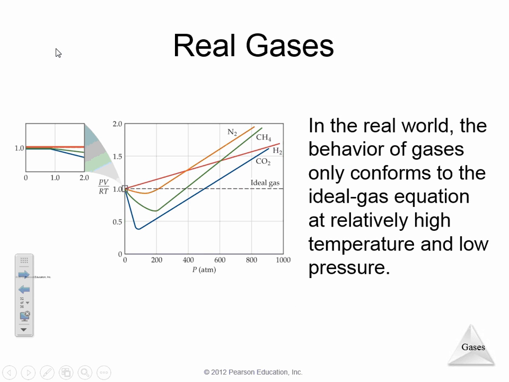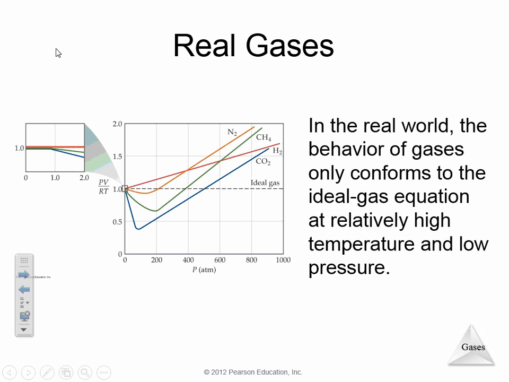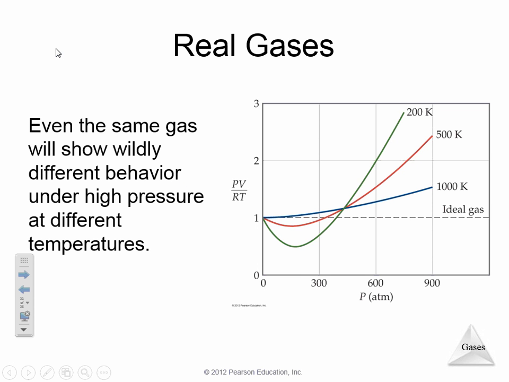Now, when we talk about ideal gases and the behavior of gases in the real world, the ideal gas equation that we've been focusing on only really holds true at high temperatures and low pressures. What happens if we flip-flop and go to high pressure and low temperature? You're going to see that gases start to behave wildly different.